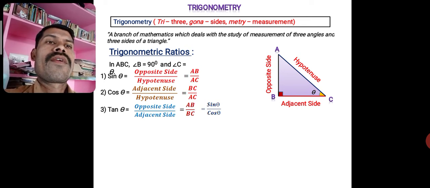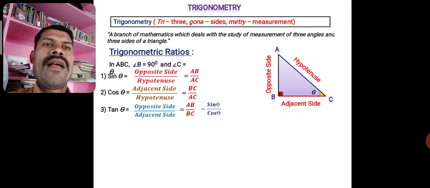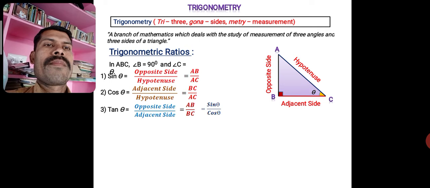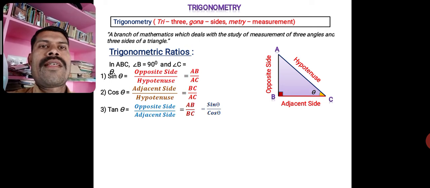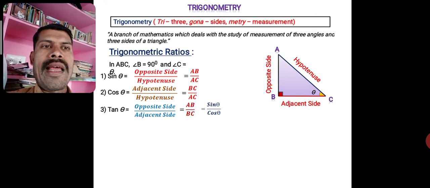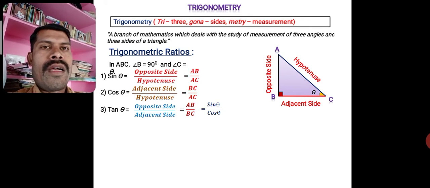You see here, if I take opposite by hypotenuse divided by adjacent by hypotenuse, the hypotenuse gets cancelled and we get opposite by adjacent, that is AB by AC divided by BC by AC. AC gets cancelled, we get AB by BC. Therefore tan theta is also taken as the ratio of sine theta to cos theta.